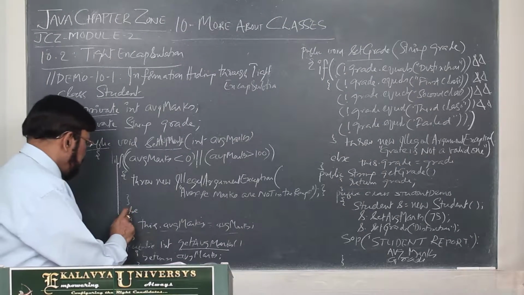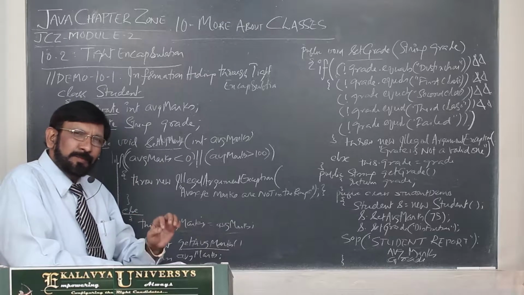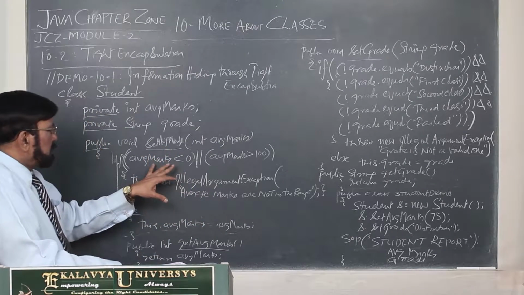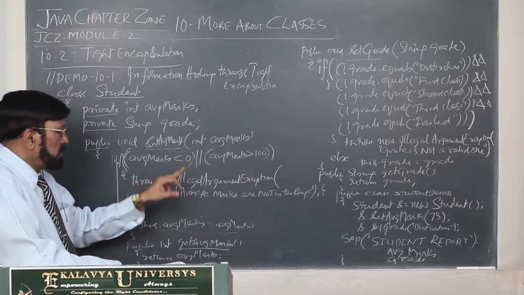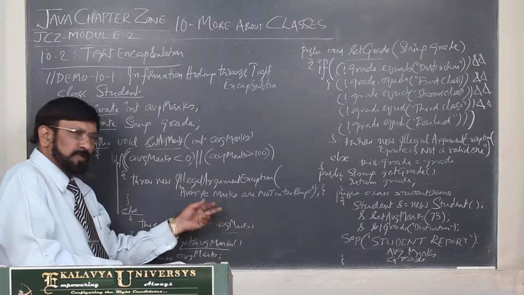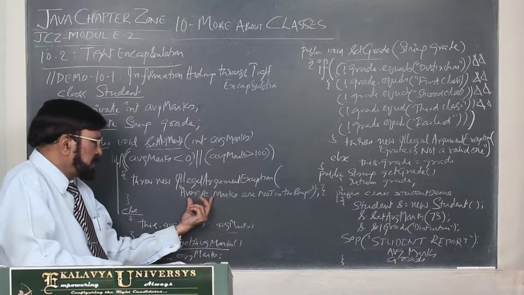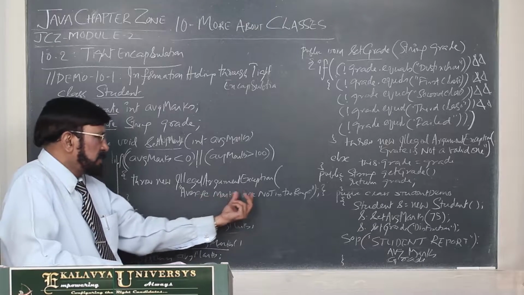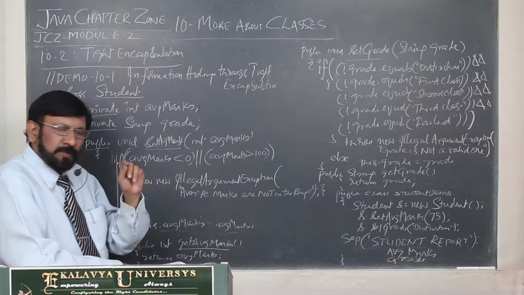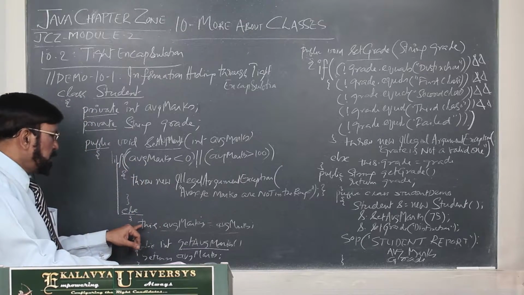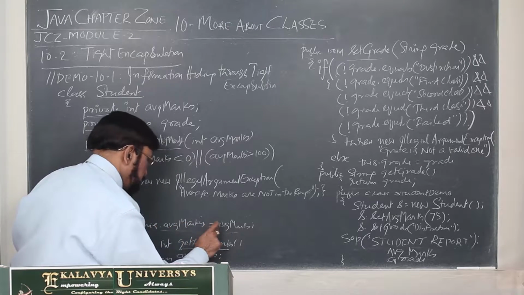Now you understand the meaning of else. The meaning of else means the input value is legal. The meaning of this is the input value is illegal. If the input value is illegal, this exception is thrown and you can get the description. This comment you can get: average marks are not in the range. Else, the input data is legal. When the input data is legal, this average marks is equal to average marks.